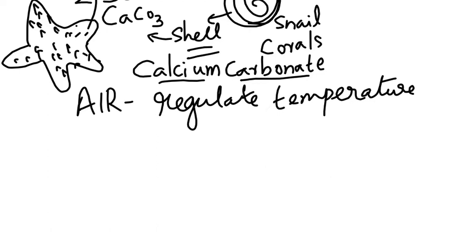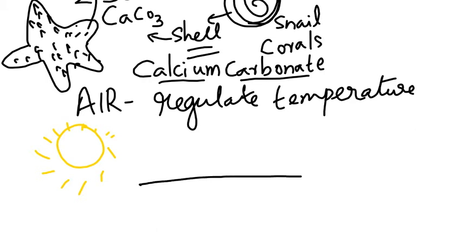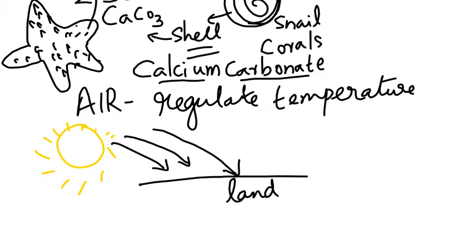Now, if it is daytime, the sun's rays fall on the earth's surface. This is the land. So the sun's rays will keep falling on the land. Suppose air is not there here, immediately the land will get heated up. The land will get so heated up. If it becomes so hot, then how will any animal live there? Nobody will live there. They will all die. If any living thing comes there, they will die.